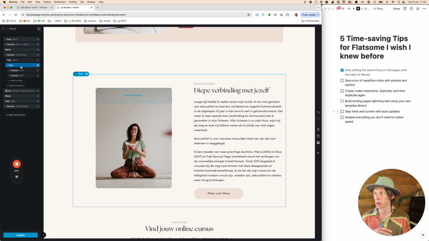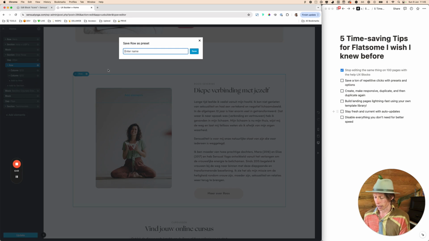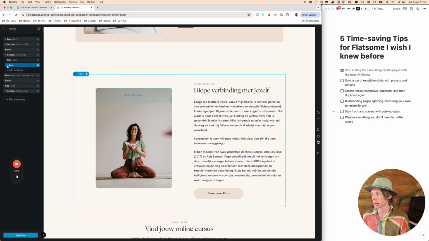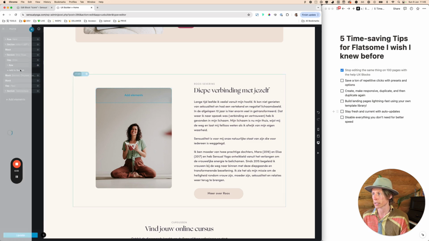So what I'm going to do is I'm going to click on the row. I'm going to say save as preset. I'm calling this image plus text, for example. And now what I can do is I can just add something in the UX builder.